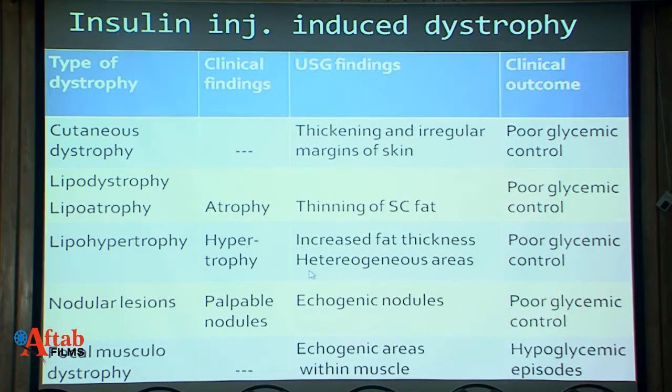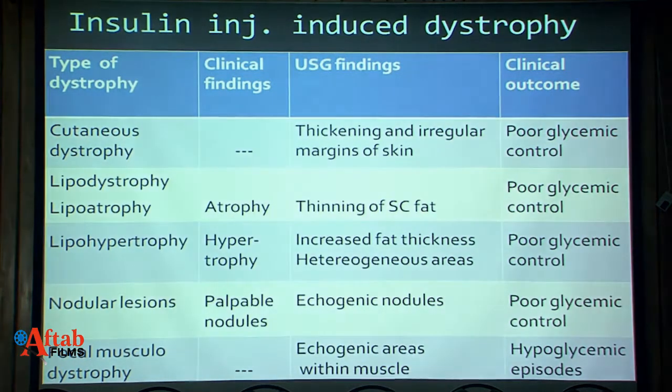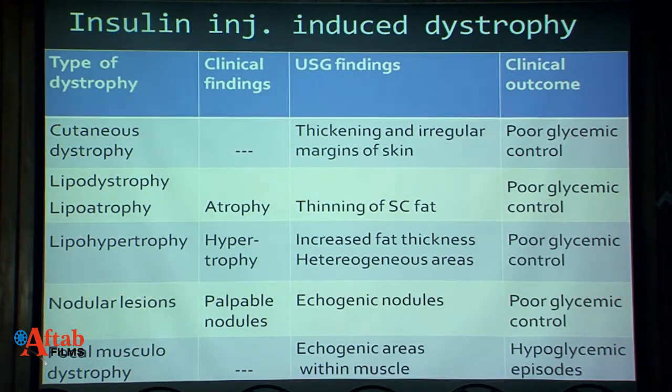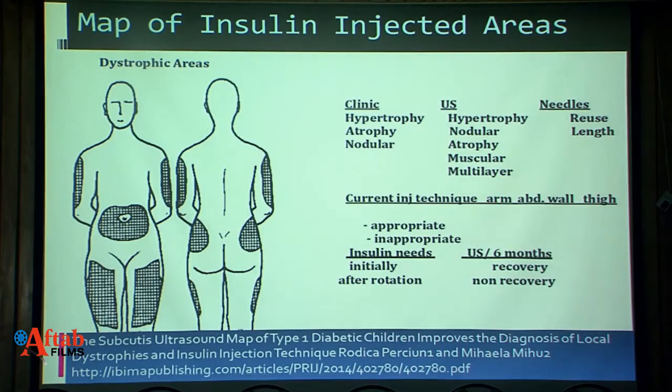Just to enumerate what are the findings, and all these lead to poor glycemic control except the muscular dystrophy. So the cause of poor glycemic control may lie in insulin induced lipodystrophy, and this is very common. We are going to be diabetic capital, and I would be very happy if we extend this application in day-to-day practice. These are the areas. We can do a subcutaneous mapping of these areas using ultrasound and draw a picture like this and give the report.